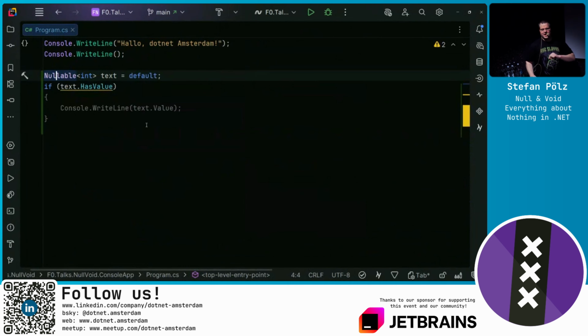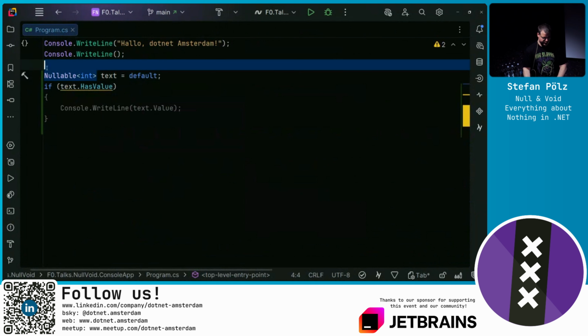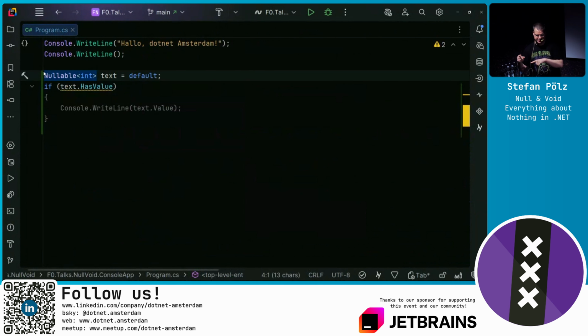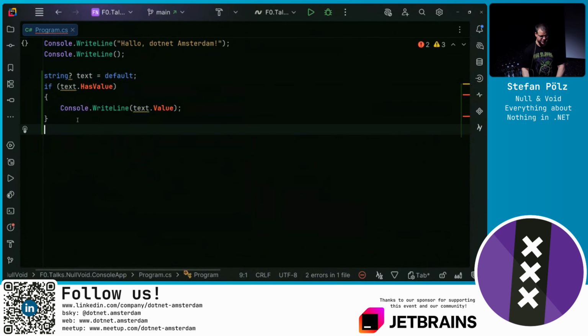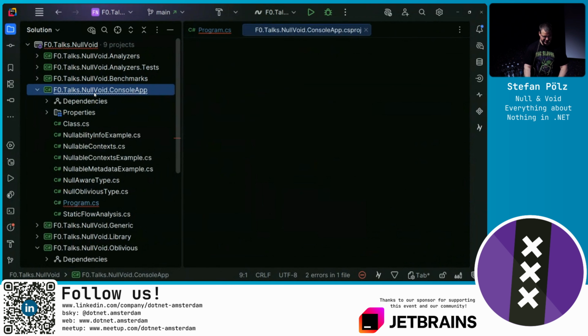So now, nullable reference types, what's the core of this talk, added in C# 8. Previously, we could only add a question mark to value types to get this new type. Now with nullable reference types, we can add a question mark after a reference type as well. Currently, I don't have this feature enabled. We get a warning here. We need to enable this feature first.